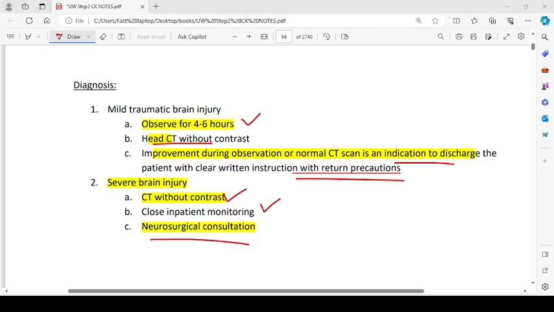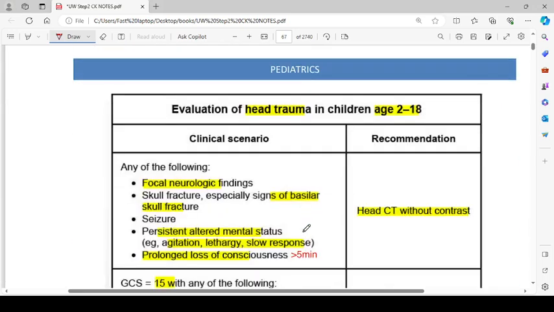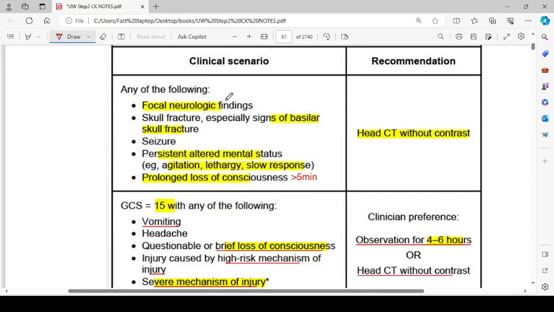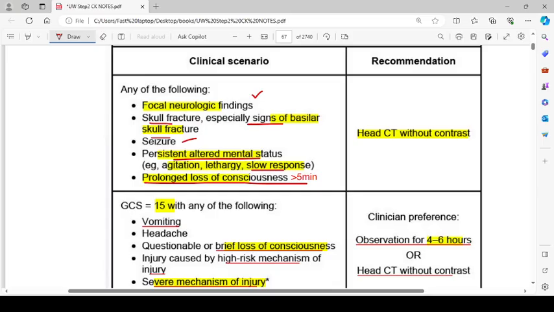Then the next thing is about evaluation of head trauma in children aged 2 to 18. Clinical scenario: any of the following. If the child is having focal neurological findings, skull fracture, especially the signs of basilar skull fracture, seizures, persistent altered mental status, like agitation, lethargy, and slow response, prolonged loss of consciousness more than 5 minutes, head CT without contrast. I'm sorry for that. So prolonged loss of consciousness for more than 5 minutes and head CT without contrast is done.